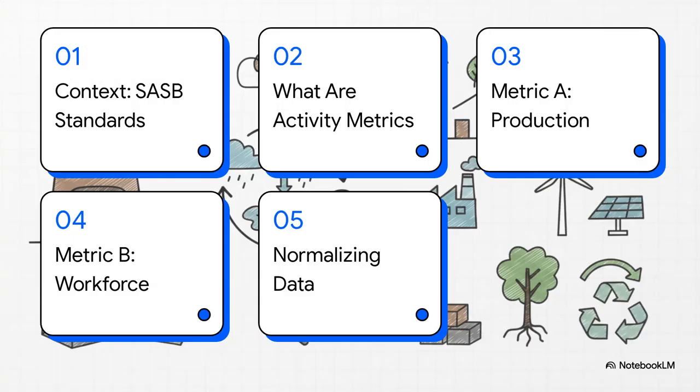Here's our roadmap for today. 1. Context on the SASB mining standards. 2. What are activity metrics? 3. Metric A on tracking production. 4. Metric B on the workforce breakdown. And finally, 5. Normalizing data for comparison.